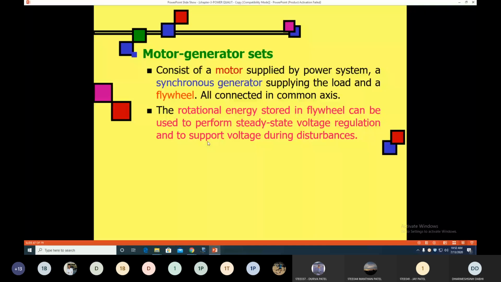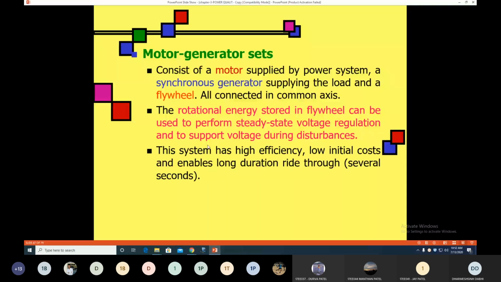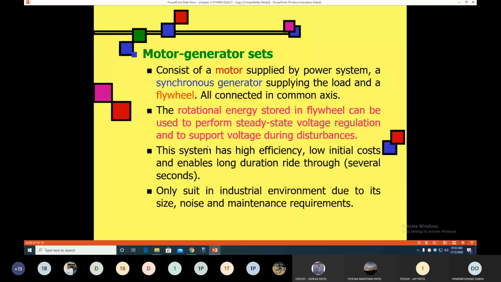That is used under voltage sag or swell conditions to protect the system against these two power quality problems. This is called a motor generator set. It is generally used in industry because it is large in size.